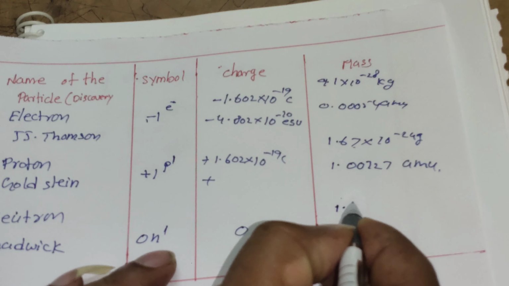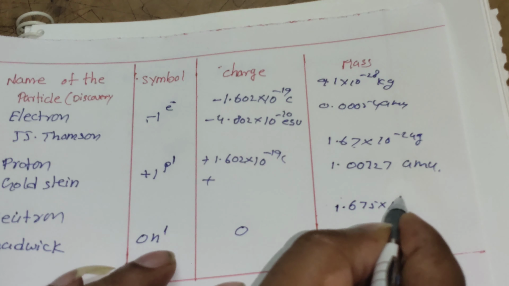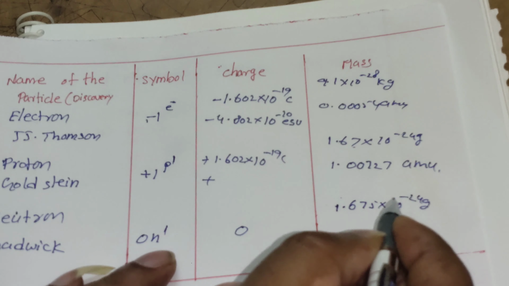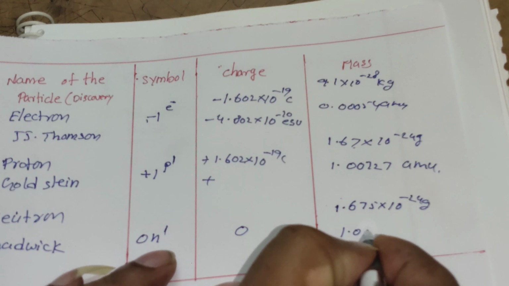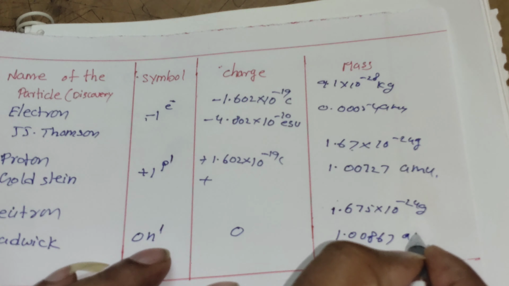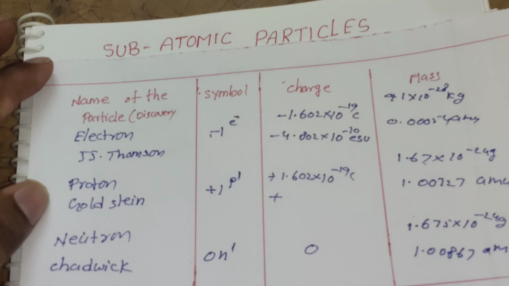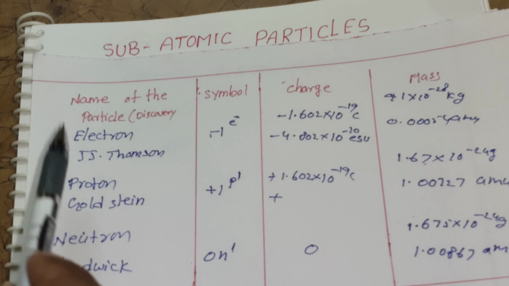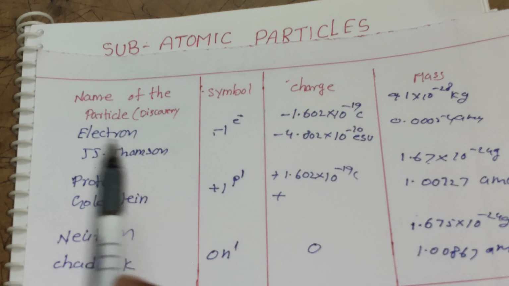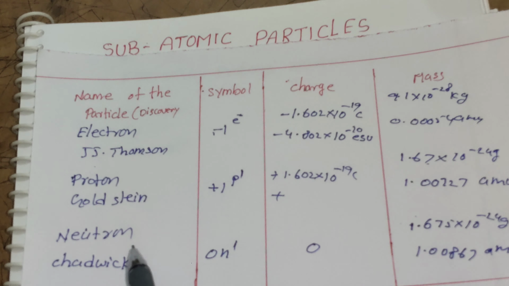That is 1.675 × 10^-24 grams, or otherwise 1.00867 AMU. So these are the 3 subatomic particles. Once again I am repeating: the electron was discovered by J.J. Thomson, the proton was discovered by Goldstein, and the neutron was discovered by James Chadwick.